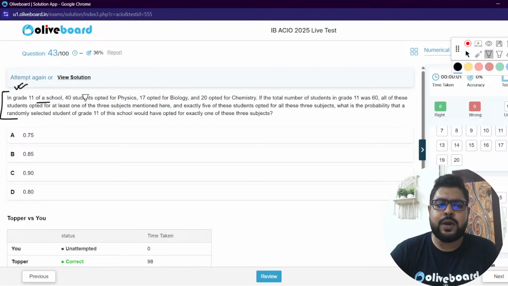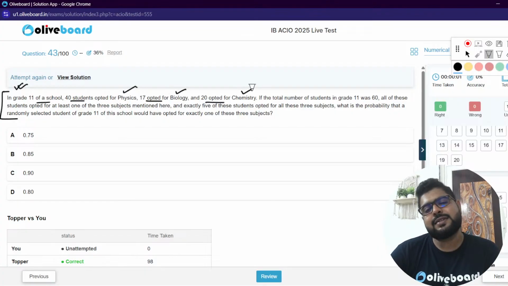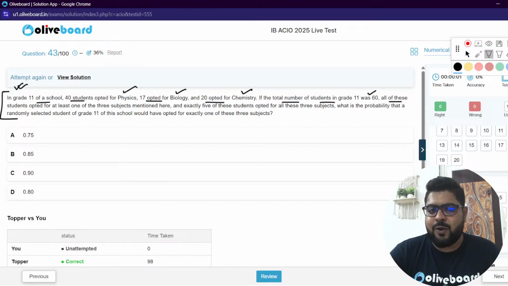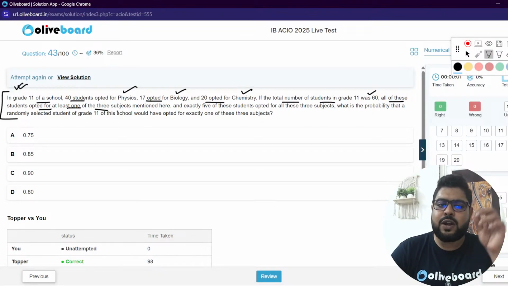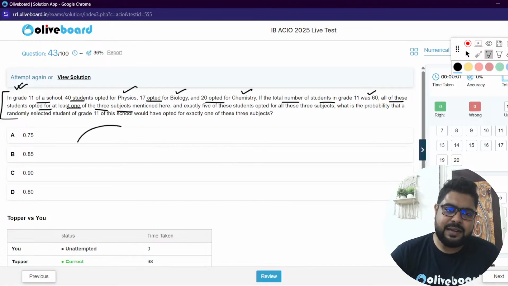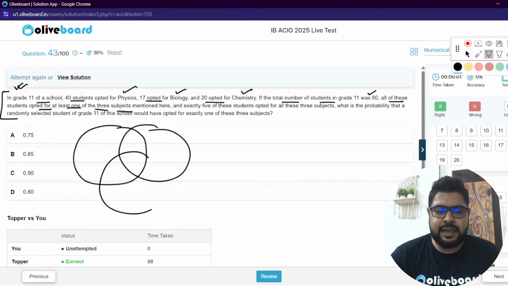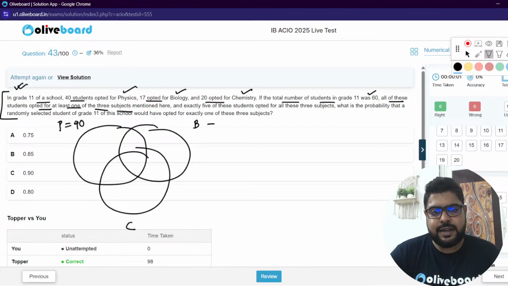In grade 11 of a school, 40 students opt for physics, 17 for bio, and 20 for chemistry. This is a Venn diagram. The total number of students is 60, and all of these students opt for at least one of the 3 subjects mentioned. It is a 3 variable Venn diagram: physics, bio, and chemistry. Totals are 60. Remember this, this data will always be very important.